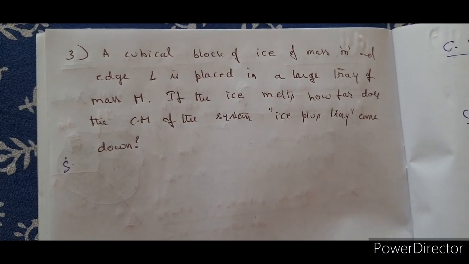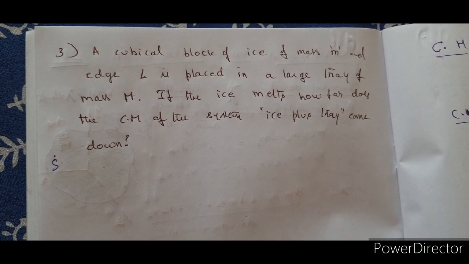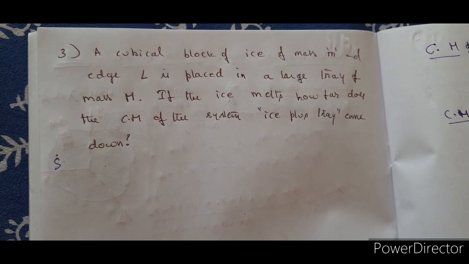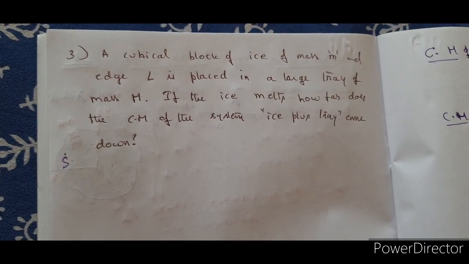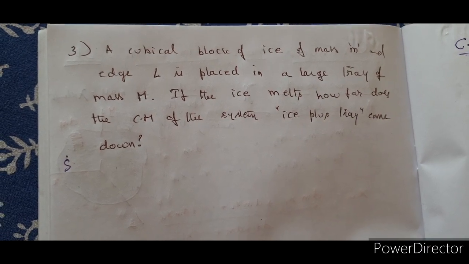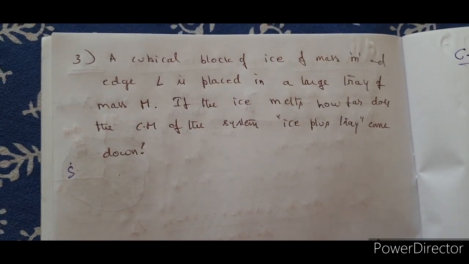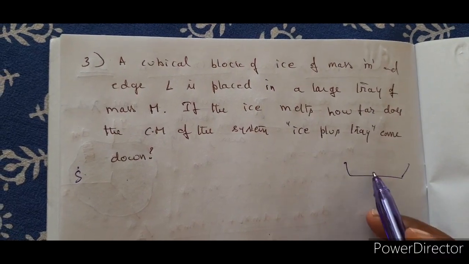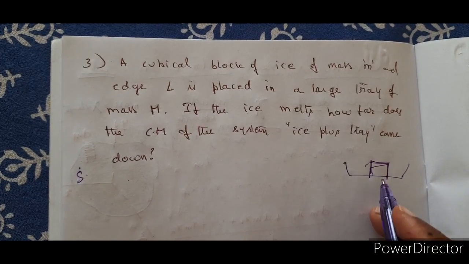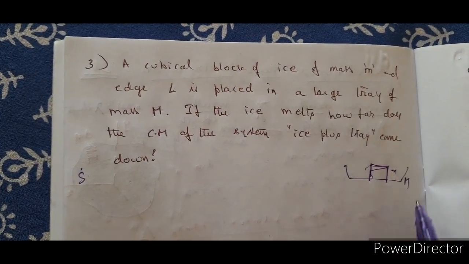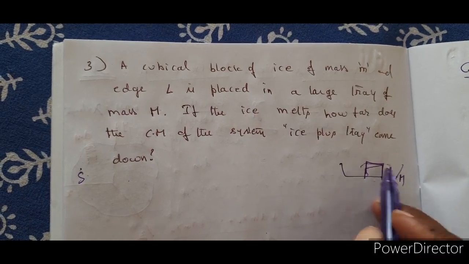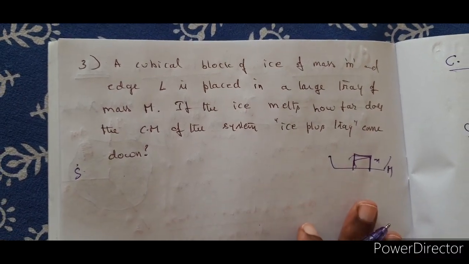Third problem. Coming to the third one, it is not based on integration. It is something like the same mass, but redistributed in a different manner. A cubical block of ice of mass small m, a very silly, very small problem. You have a tray, and in the tray you have an ice cube of mass small m, and the tray is of mass capital M. So what is the shift in the center of mass if this ice melts? That's all. Very silly problem.